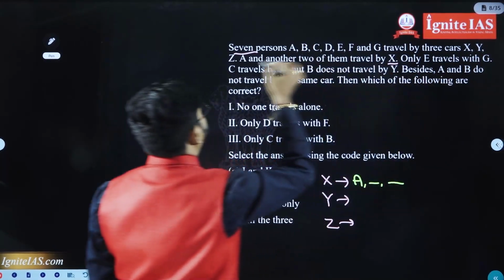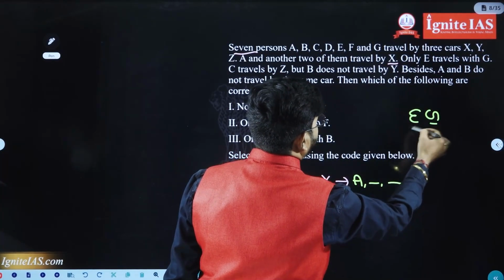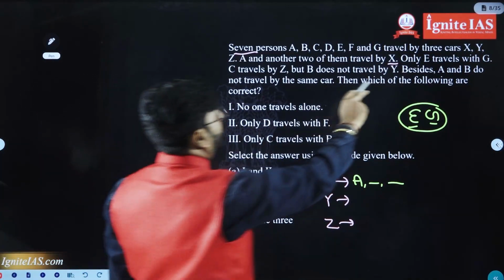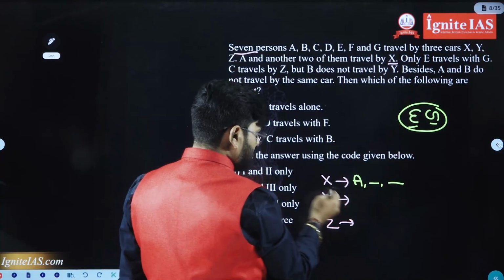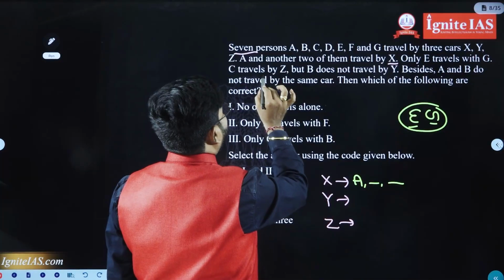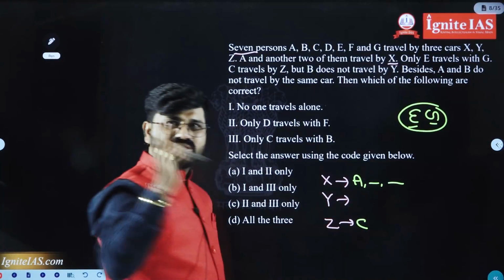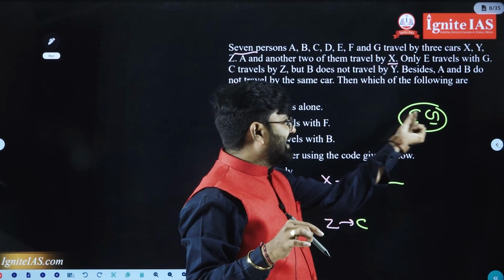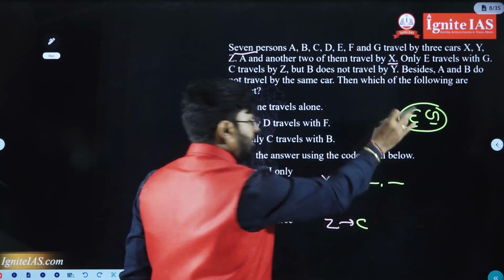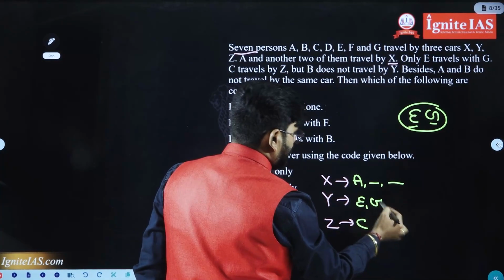Only E travels with G. E is traveling with G. Only means there are only 2 persons; that was the condition given. But which car, we don't know, car X or car Z. C travels by Z. The given condition is that only E and G travel in one car, which means C is already here. You cannot take E and G here, because an extra person is getting in. So that is why I am taking E and G here.